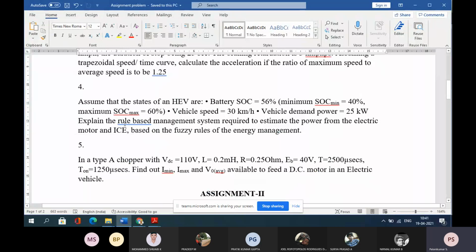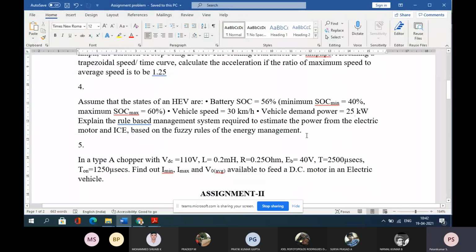We have seen another one. Suppose a battery's cut-off charge is 56%, the minimum is 40%, and the maximum is 60%. Vehicle speed is 30 km per hour. Vehicle demand power is 25 km. Explain the rule-based management system.